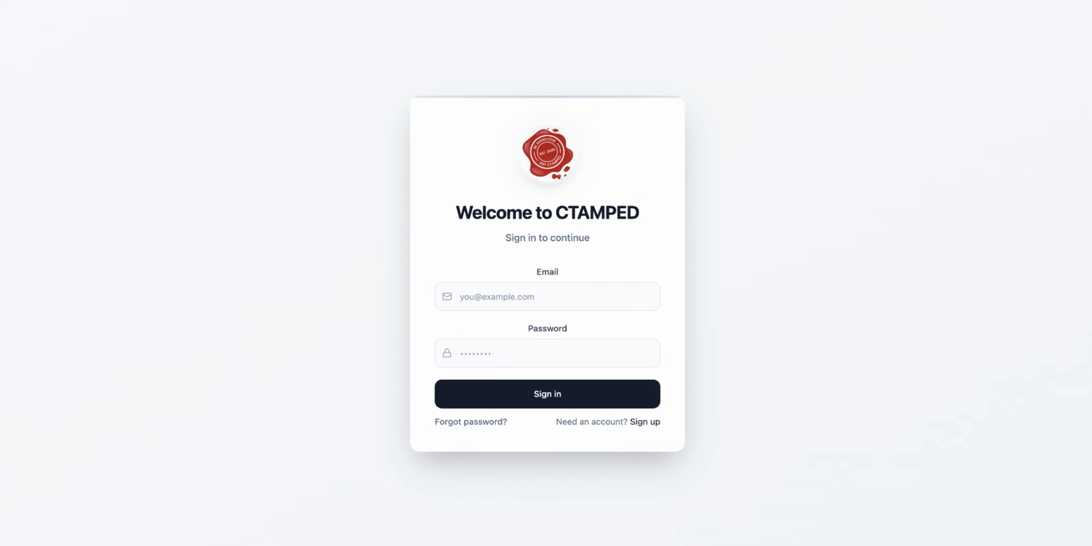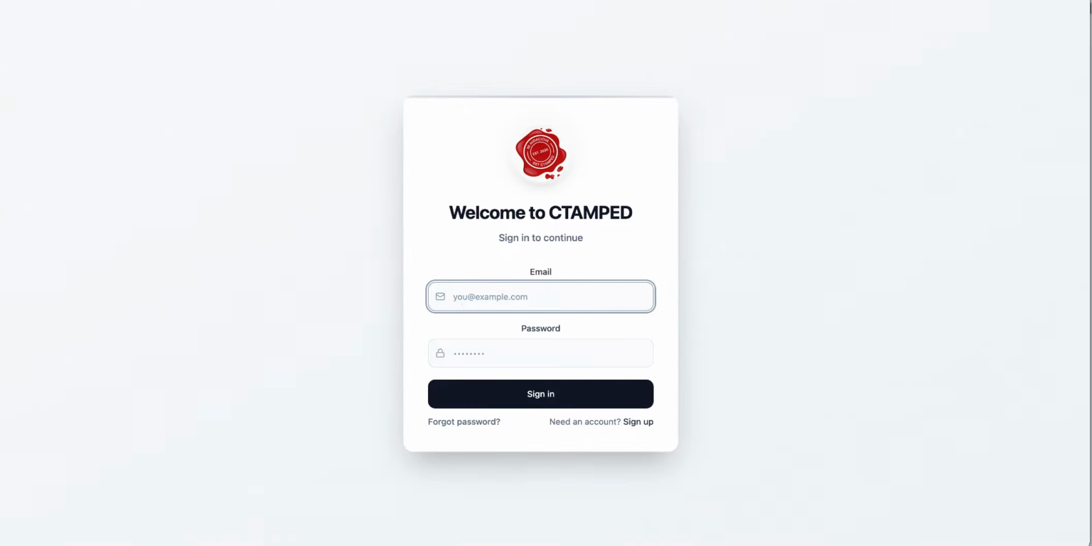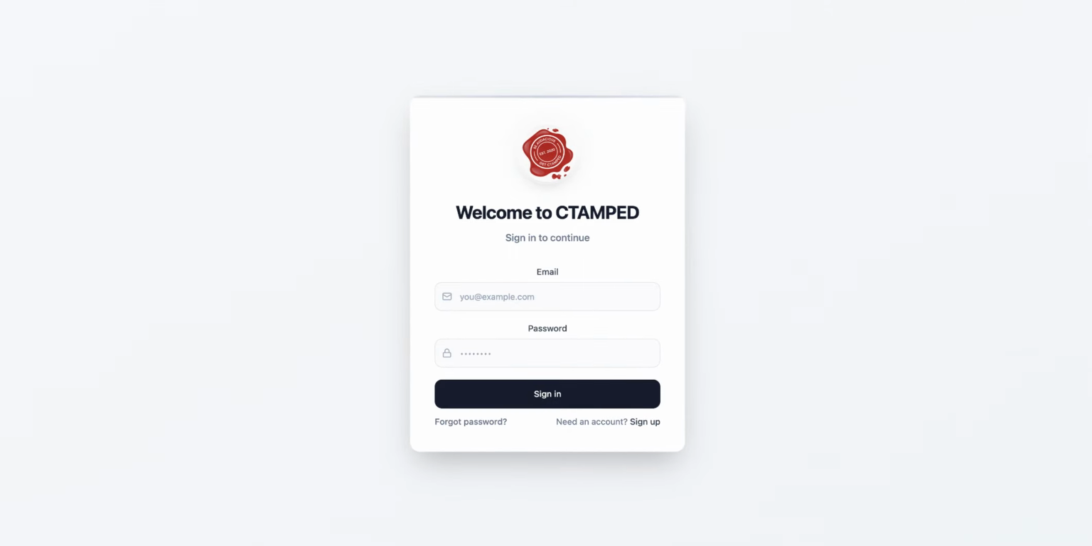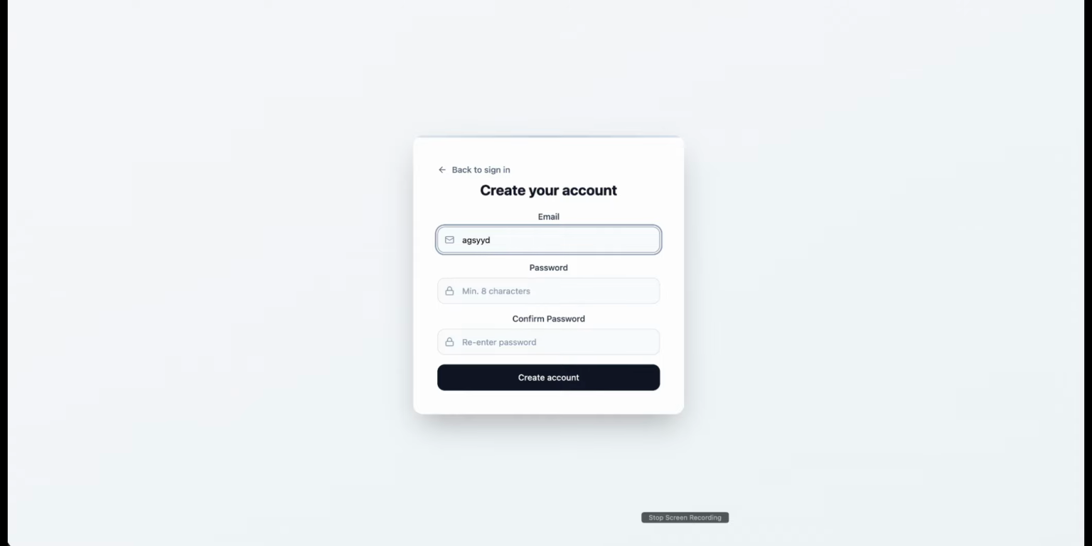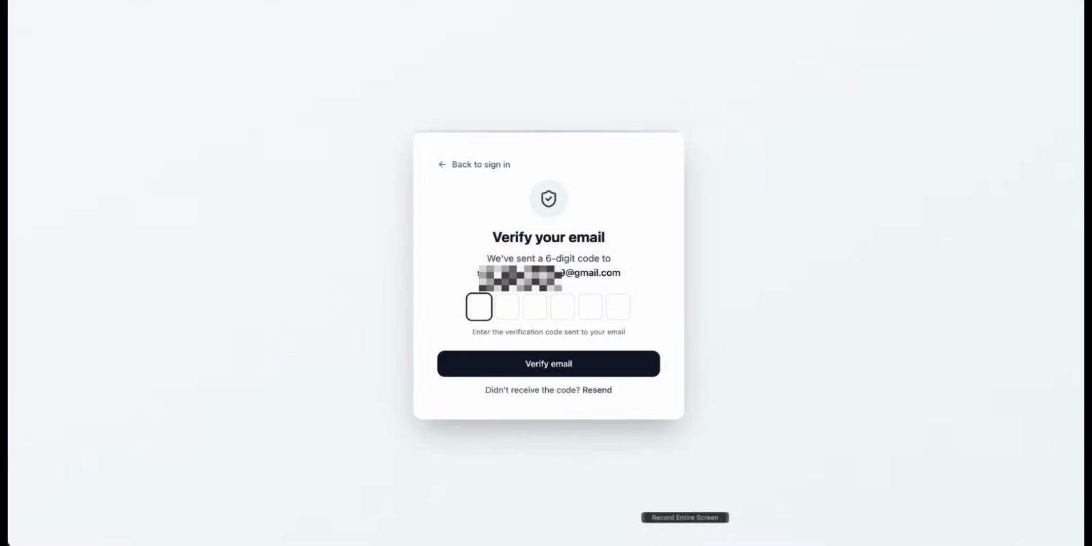This is the sign-in/sign-up page. For users who already have an existing account, you simply enter your email and password. And if you are new to Stamped, then you want to click on the Sign Up button here. From this screen, you are to create your email, then your password, and then confirm your password again. Once you click Create Account at the bottom, it will send you a 6-digit code to the email you provided. Enter that code here and press Verify Email.